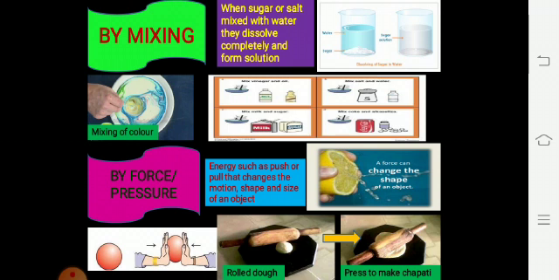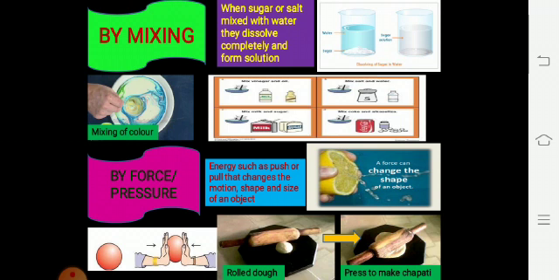As you can see in the lower part, there are different types of examples of mixing, like mixing of colors. When you mix two or more colors, they will turn into a different color. Like when you mix red and yellow color, it will change into green. When you mix green and red color, it will change into black color. When you mix red and white color together, they will turn into pink. So this is how mixing can affect changing.